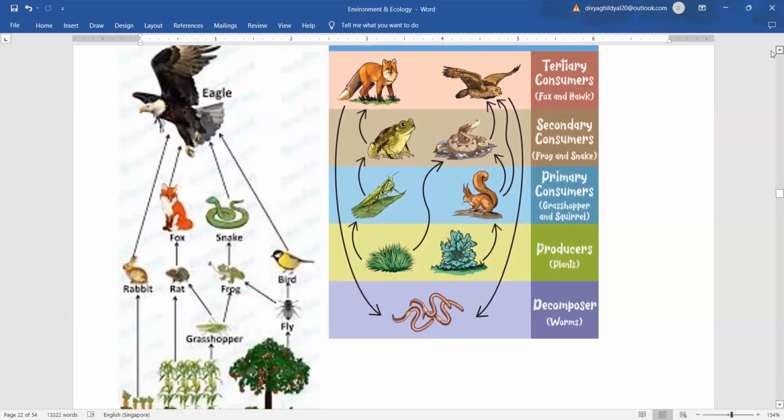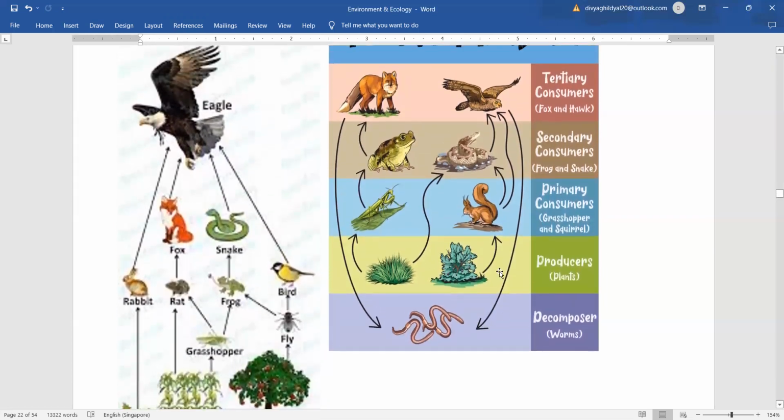In a more general manner, you can see the primary producers, that is the plants, vegetables, fruits, etc., getting consumed directly, like grasshopper is eating grass, rabbit is eating carrot or direct vegetables, frog is eating the grasshopper, rabbit is getting eaten by this snake, and the hawk here is eating the snake.